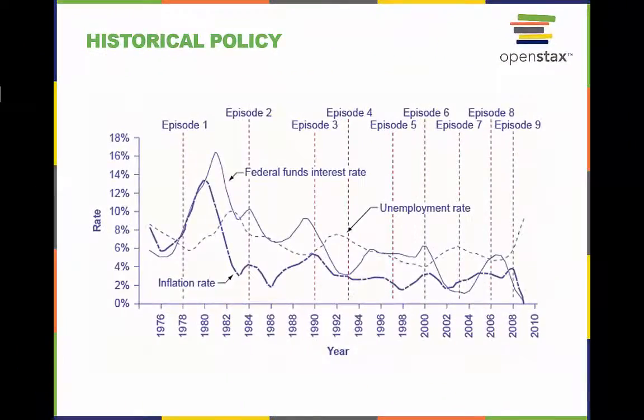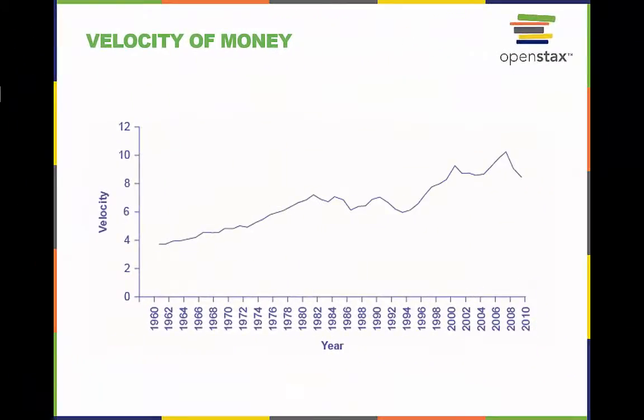Through the episodes shown here, the Federal Reserve typically reacts to higher inflation with a contractionary monetary policy and a higher interest rate, and reacted to higher unemployment with an expansionary monetary policy and a lower interest rate. Velocity is the nominal GDP divided by the money supply for a given year. Different measures of velocity can be calculated by using different measures of the money supply. Velocity calculated using M1 has lacked a steady trend since the 1980s, instead bouncing up and down.